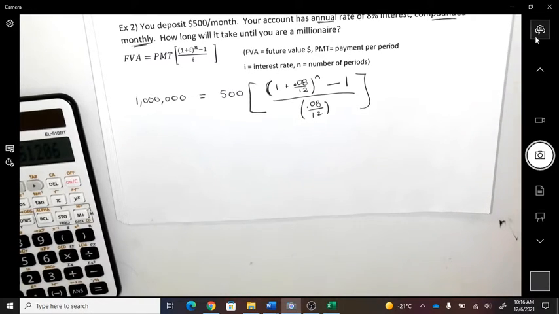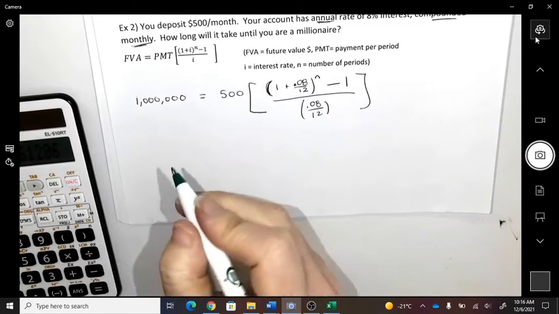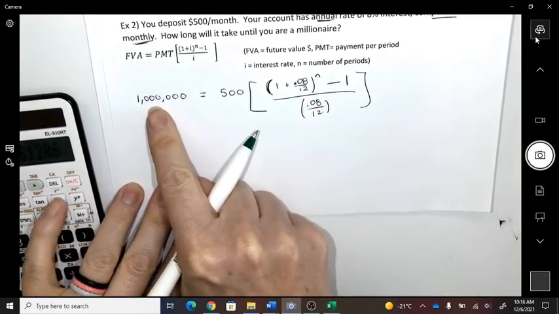If you see the word quarterly, what would you divide by? If you see quarterly in a year, how many does that mean? 4. Okay, guess what? I'm going to do a bunch of algebra at the same time here. Are you okay if I do these things to 1 million?